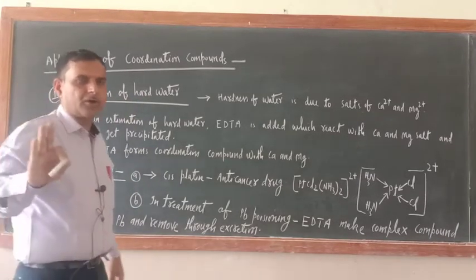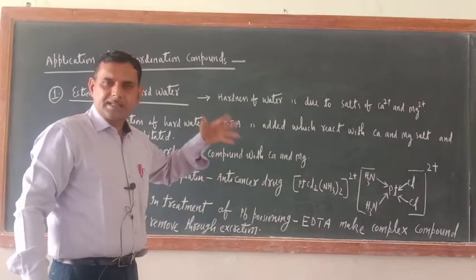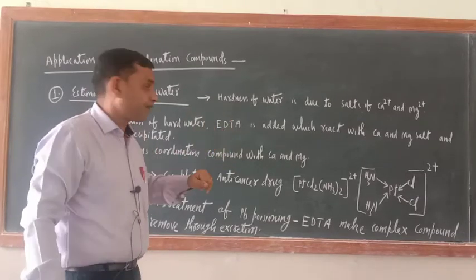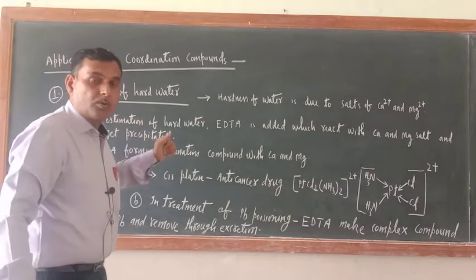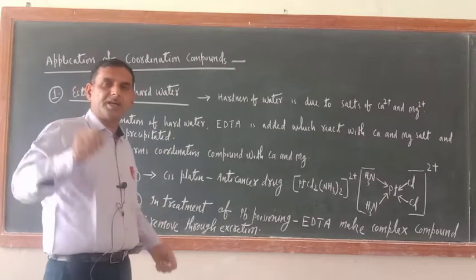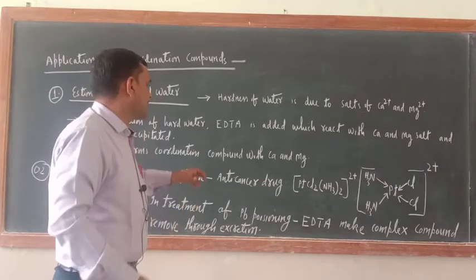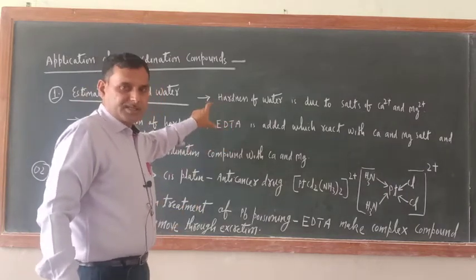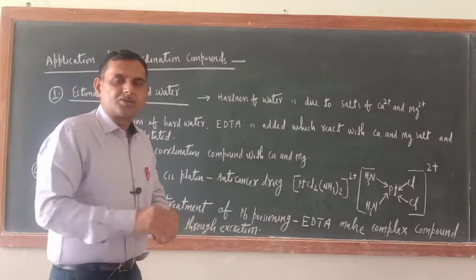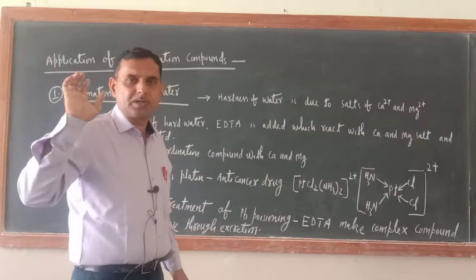Last year I taught you that the hardness of water is because of the presence of calcium and magnesium salts: calcium chloride, magnesium chloride, calcium sulfate, magnesium sulfate. You know all those things. Now just see how coordination compounds are useful in the removal of hardness of water. Try to understand. EDTA, ethylenediaminetetraacetato, I have already told you, is one type of hexadentate ligand, and I taught you its structure and everything. So when hardness of water is there, you just add some EDTA solution to the hard water.